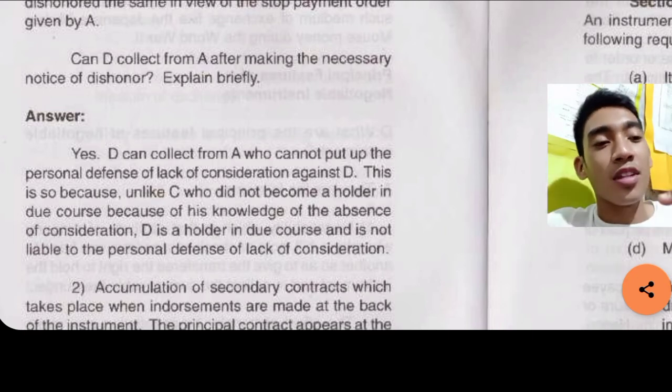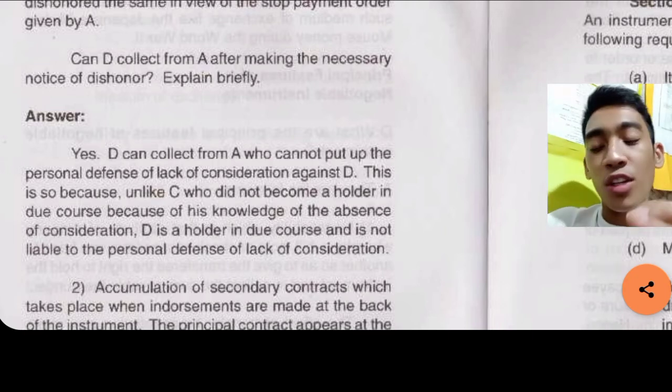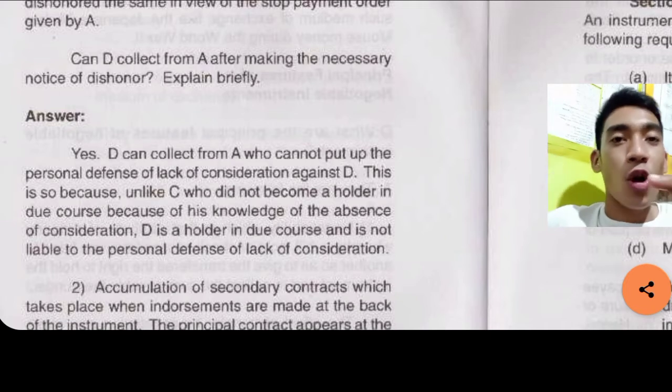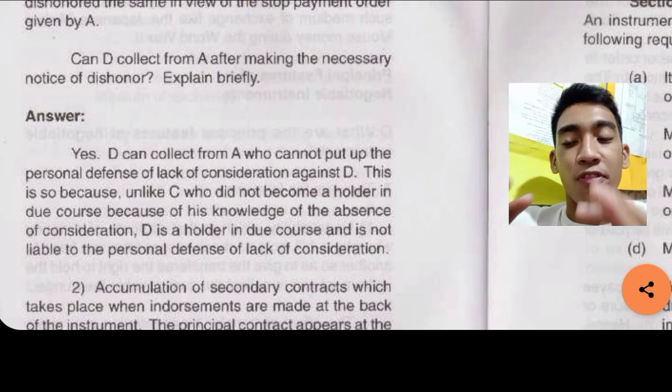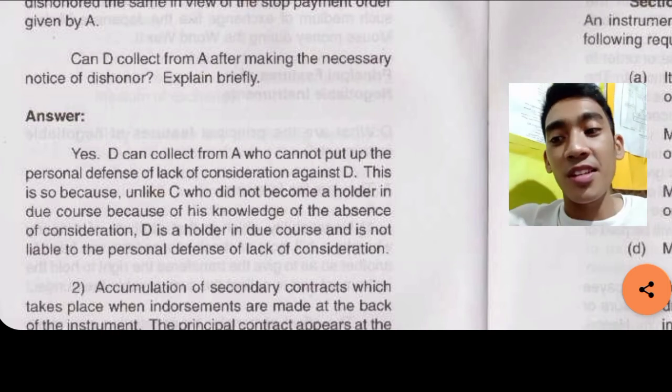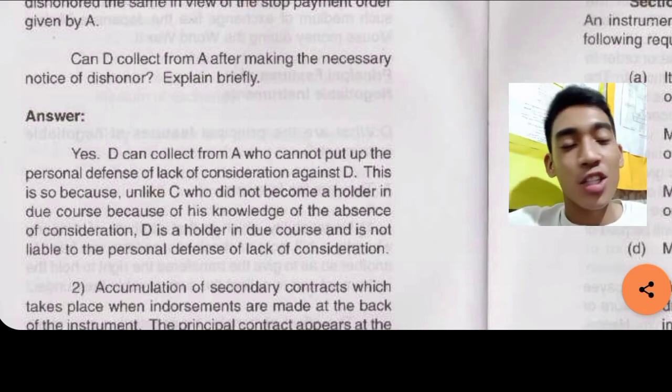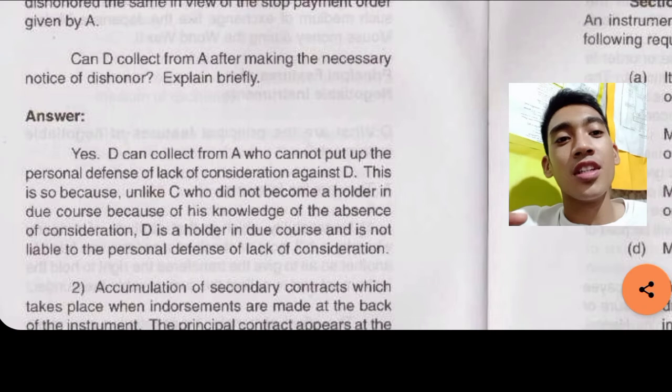When it comes to negotiable instruments, it is common in a problem to raise the personal defense of lack of consideration against the holder.